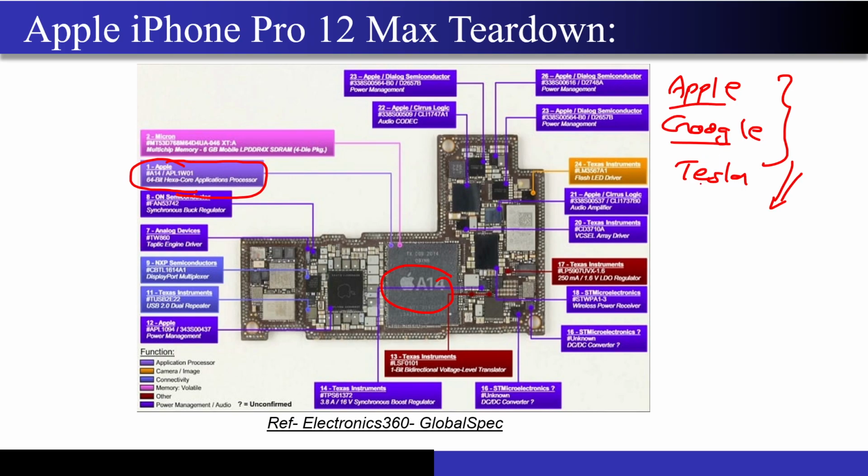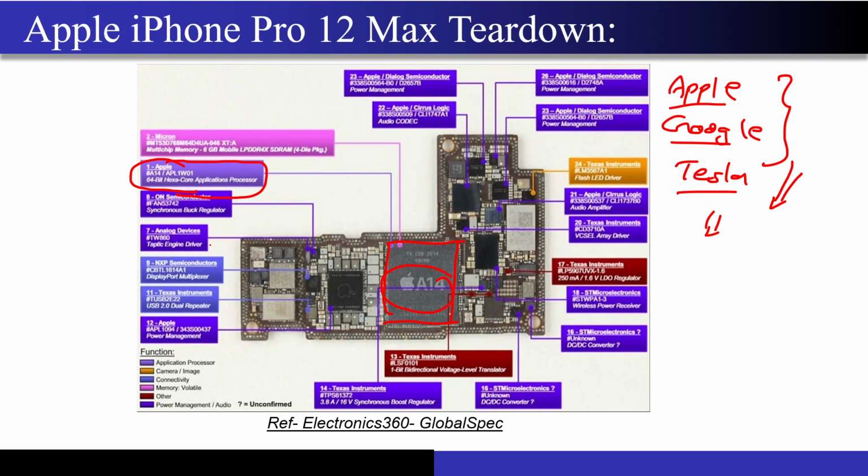They may not need to go to companies like Nvidia or Intel and tell them that I want certain specifications on my processor. They have their own in-house team, and this in-house team is capable of producing this kind of ICs. And you can see in their iPhone itself, this A14 was designed by their own in-house team, and it was fabricated by TSMC, maybe in the latest technology node available at that particular time, right?